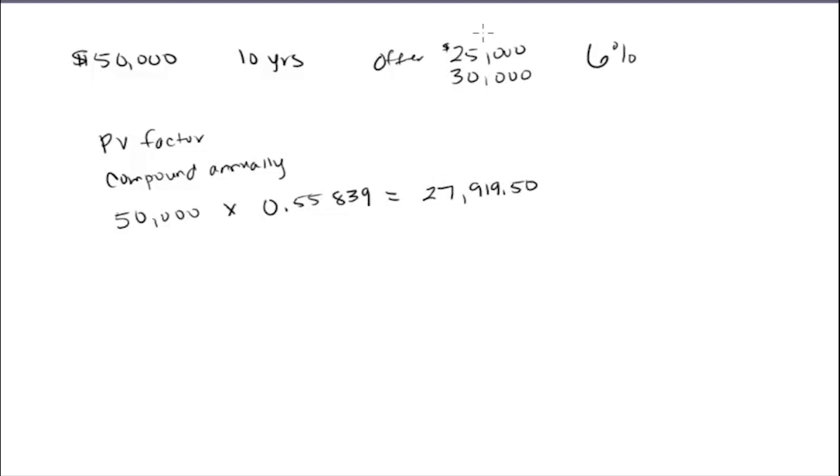So would the $25,000 have been a good offer? No, it would have been a little short. How about the $30,000? Yeah, again, we have some assumptions. You're assuming that you can really get the 6% for the next 10 years, okay? If you could, then if you invested this right now, it would equal $50,000 in 10 years at 6% interest. So maybe you take the $30,000.